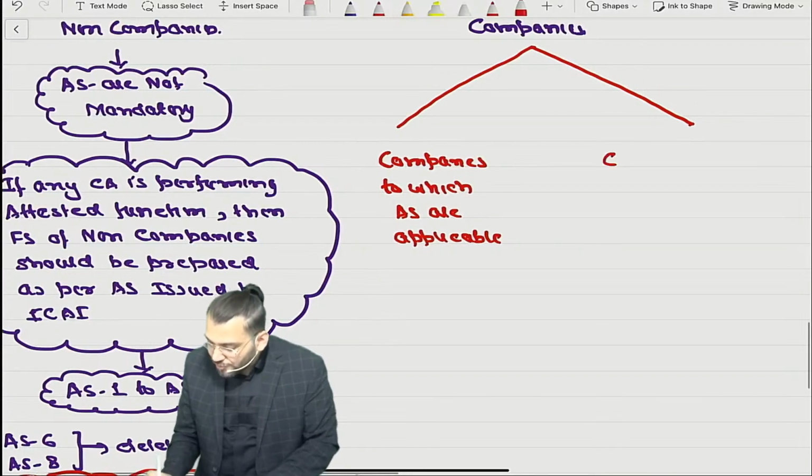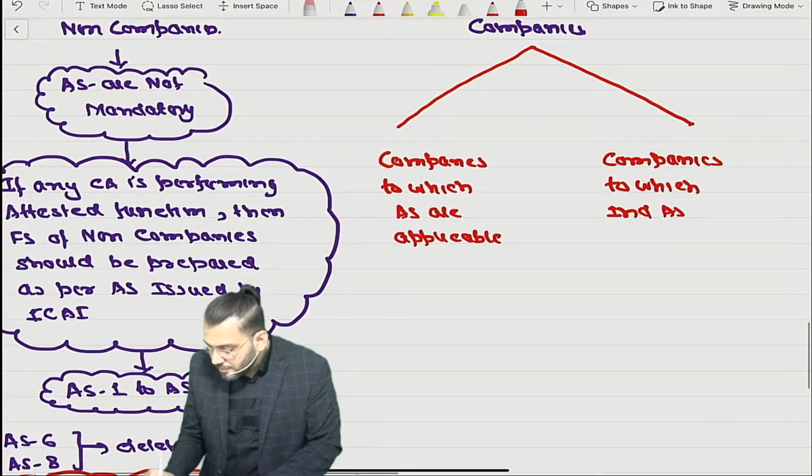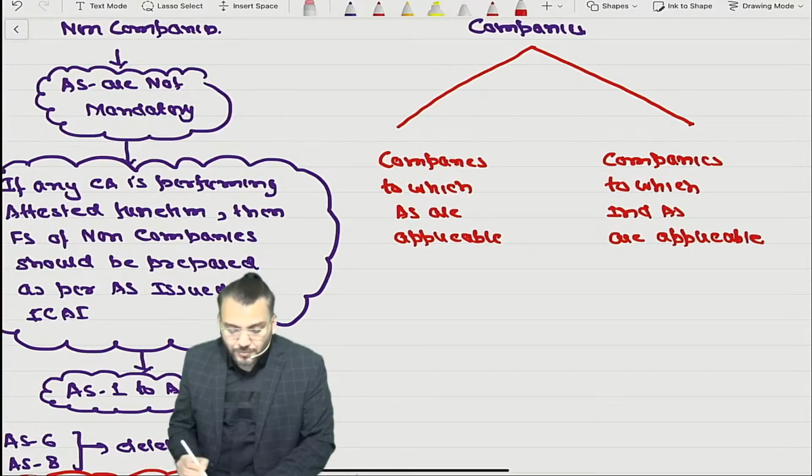And companies to which Ind AS are applicable. Have you understood this point?